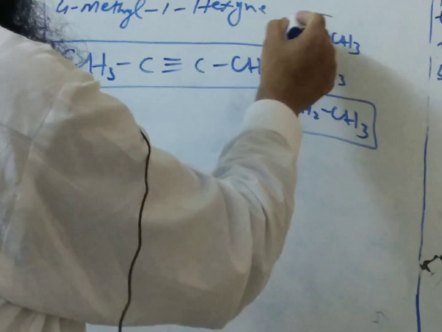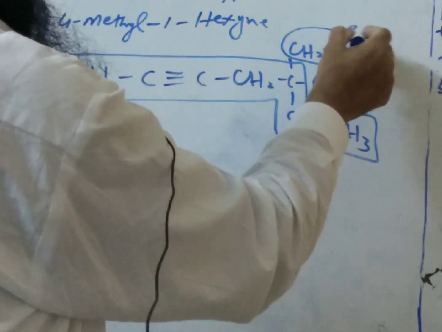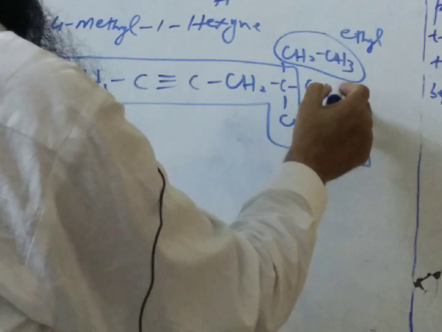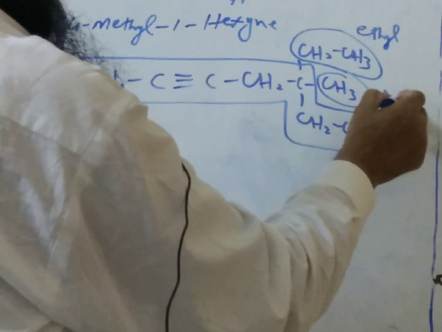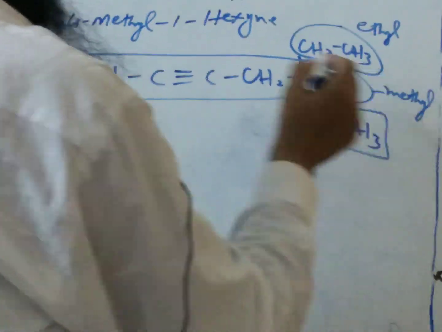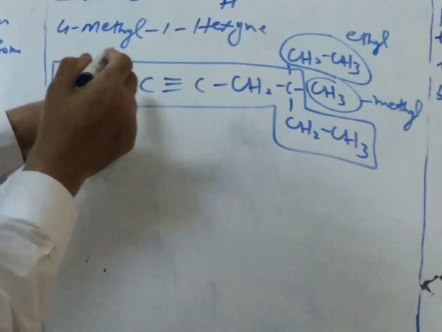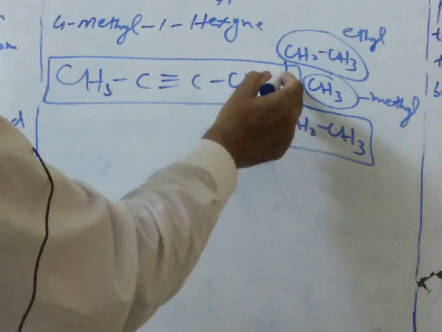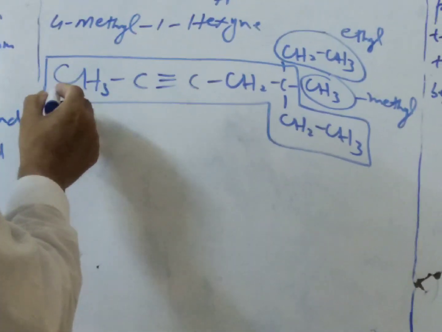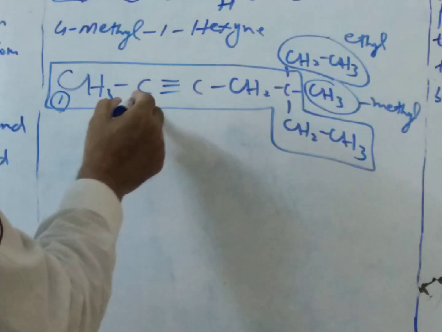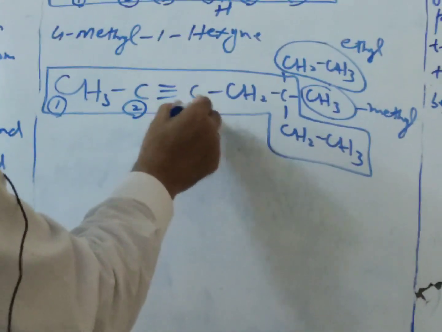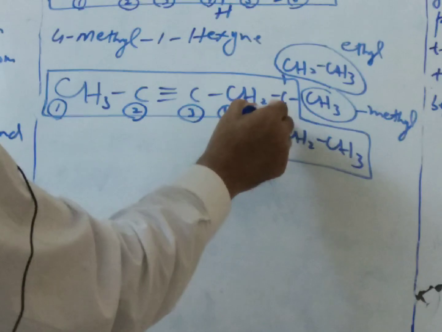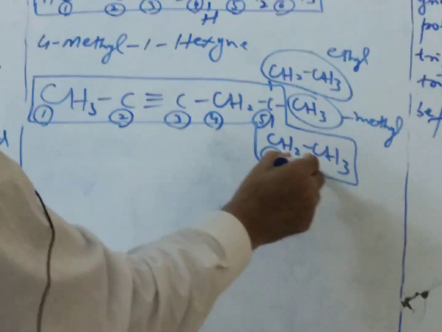Now in this case you can see this is the ethyl group and this is the methyl group. Since the triple bond comes at the second position from the left side and the fifth from the right side, the preference will be given to the left side.